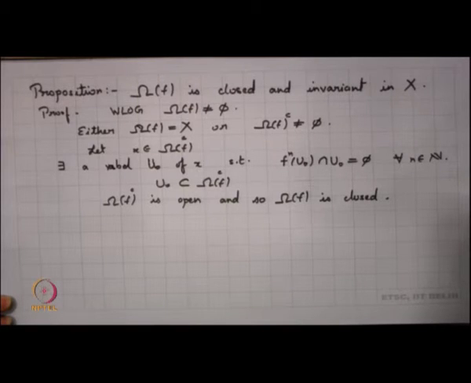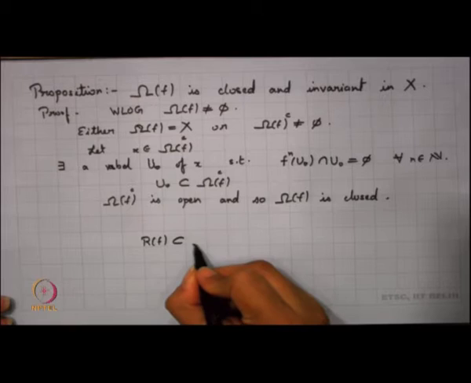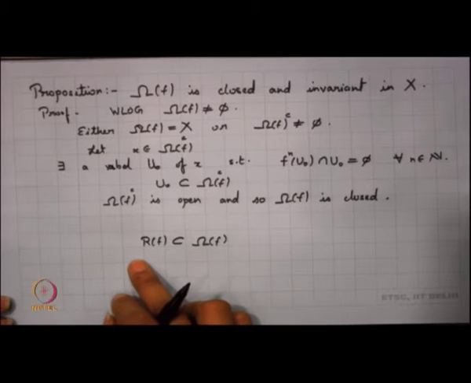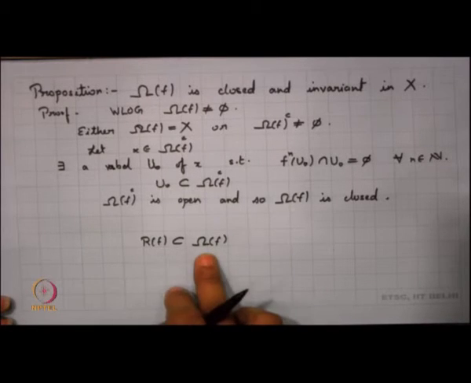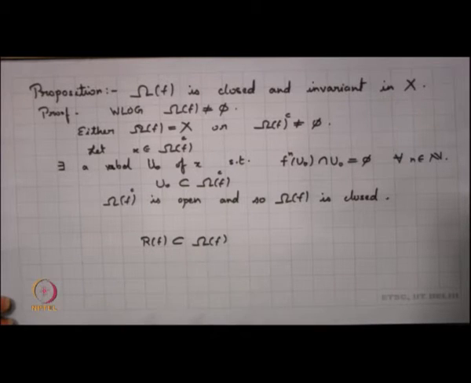Now, we have already seen in one of the propositions here that the set of recurrent points is a subset of the set of non-wandering points, and we had seen in one of the previous lectures that the set of recurrent points happens to be invariant. Now, let us look into the other part. So, what can we say about this part? Or let us look into this from a different angle. Maybe I still need to define something more about the closure of the recurrent points. So, let me try to look into another part here.